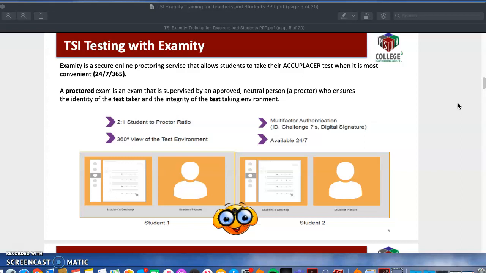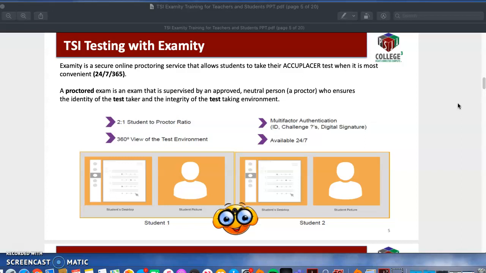And also, you need to keep in mind what kind of a testing environment you are going to be in, right? So you need to be in a quiet space. It doesn't necessarily mean, I think, that everyone has to be quiet, right? It's just that you need to find a space in your house, or if you don't have that space in your house, someone else's house that you can maybe go to where you have access to the computer that meets the requirements, and you're not going to be bothered, right, for the amount of time that you're taking the test.